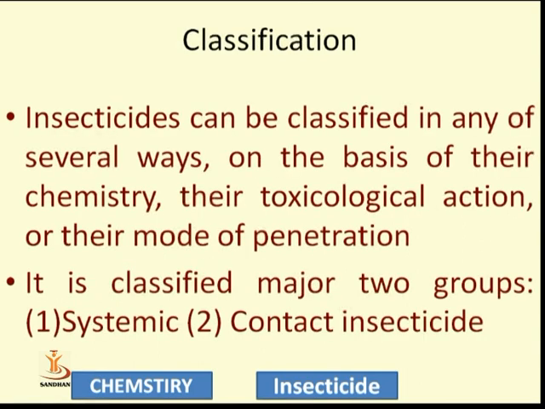How do we classify insecticides? There are different ways to classify insecticides. What are the different ways? Insecticides can be classified in several ways. We can classify them on the basis of their chemistry, on their toxicological action, or on their mode of penetration, meaning how they enter the body of the insect. We can classify the compounds. What is the basic scaffold of the insecticide? We can classify